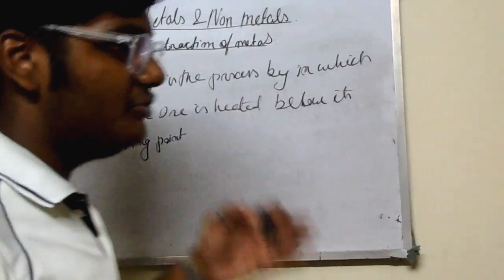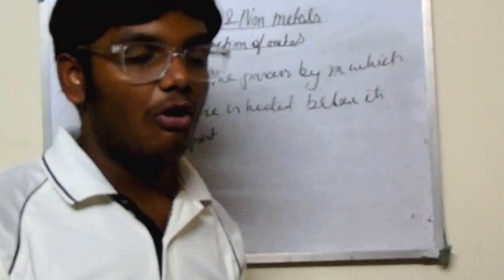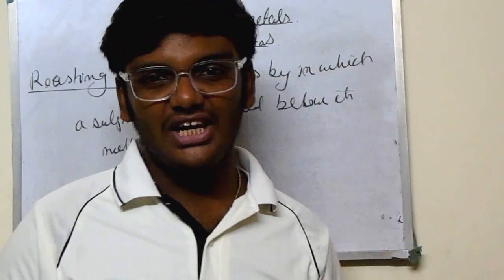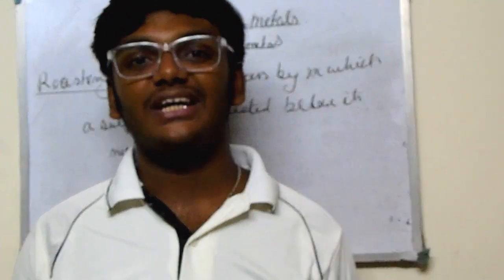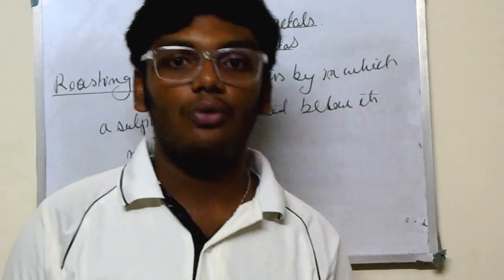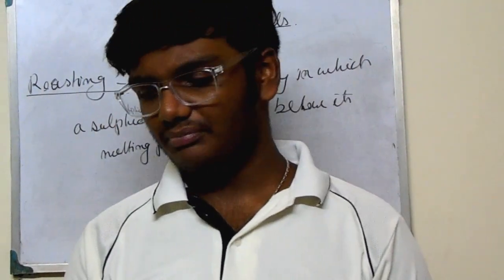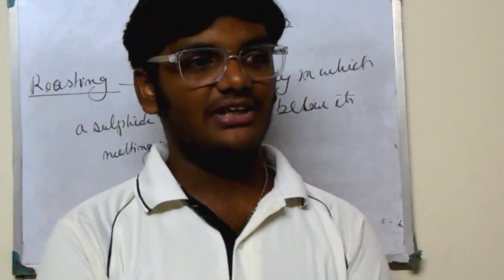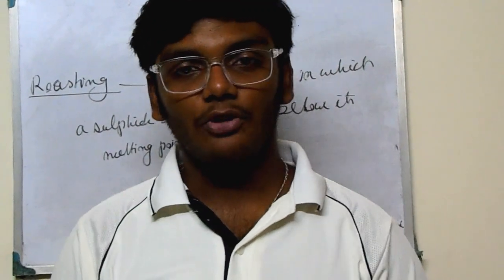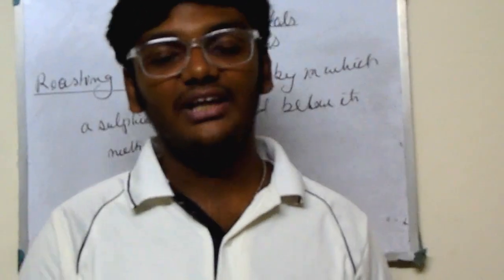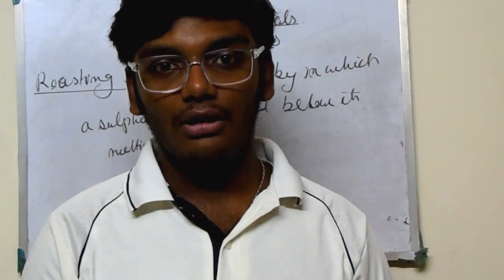The steps I have shown before this one, if you have noticed, in each and every case we have started with the oxides of metals, PbO, and then transformed it into a pure metal. Then you can say that, okay, we are already getting the pure metal. What is the importance of these two, calcination and roasting, and how will we get that oxide?